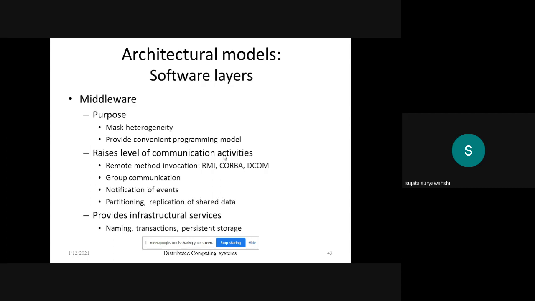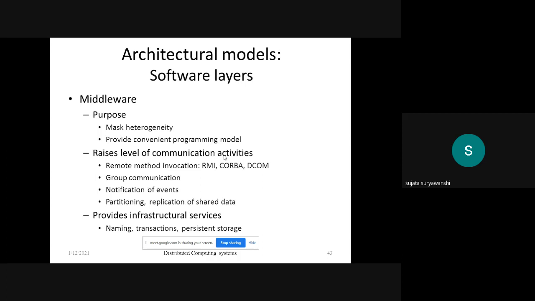Whenever we are considering the middleware, it consists of remote method invocation. Different types of methods are there. Then group communication means how the communication is happening; it is given by this middleware. Then notification of events means when an event occurs, how the notification is given by the system or the client. And then the partitioning and replication of shared data. These are the resist level of communication activity by the middleware.